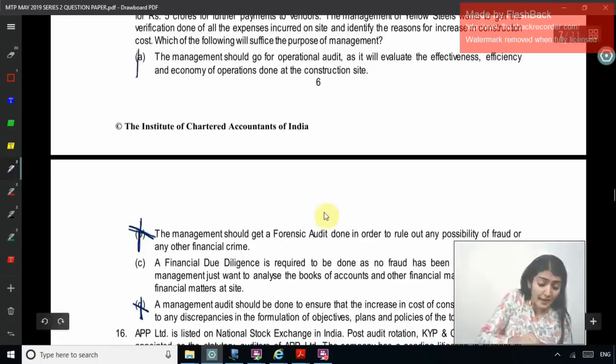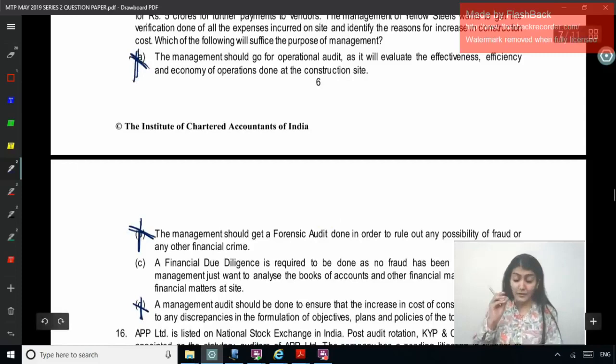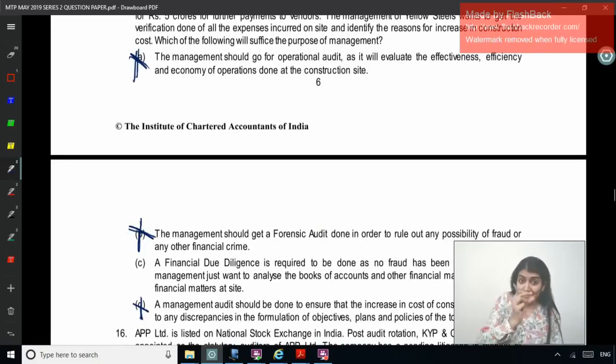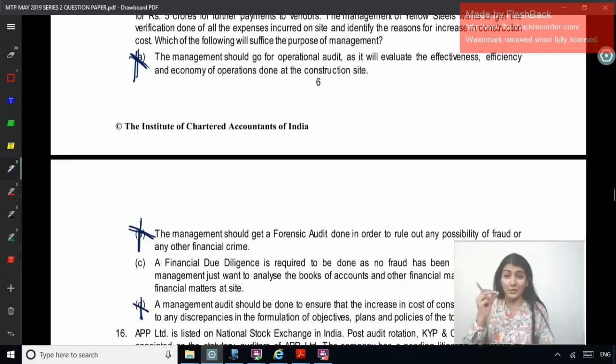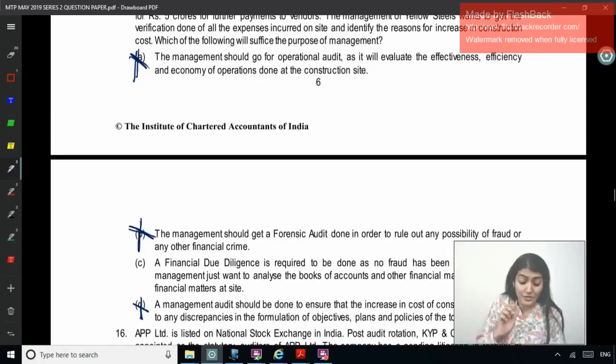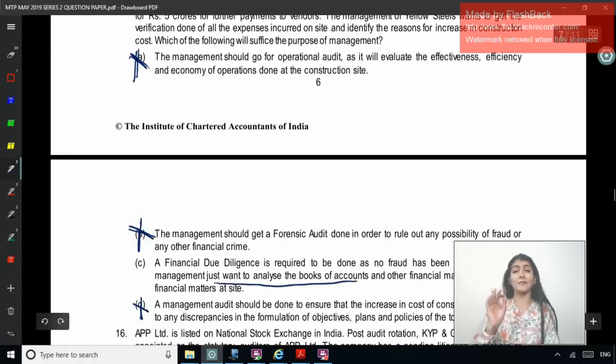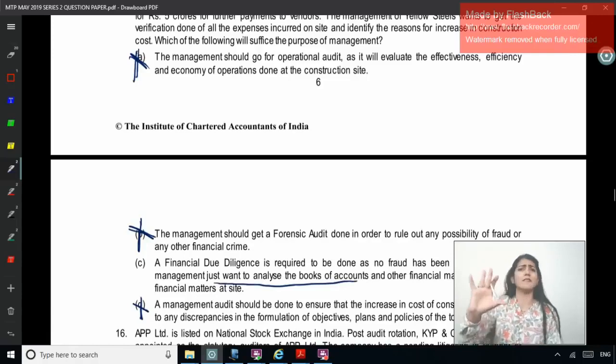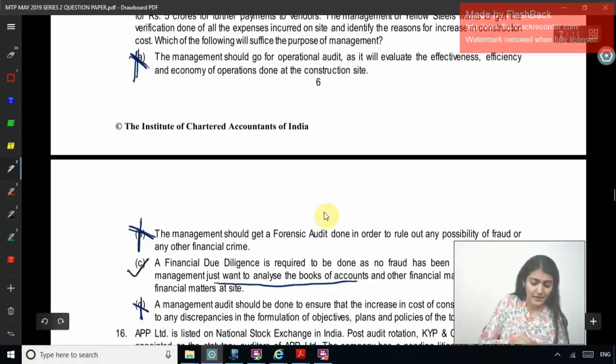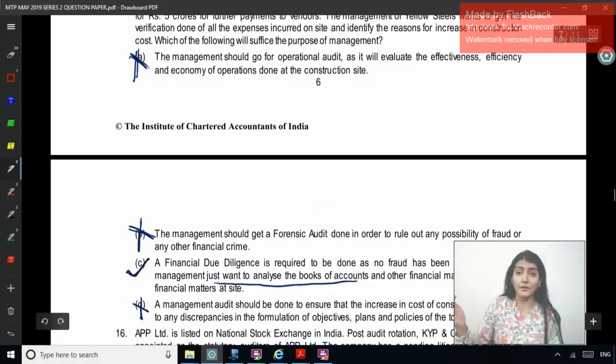Right, so financial due diligence is required so that no fraud is indicated. This covers a part of fraud also, though it is not a forensic audit, but a type of investigation. The management just wants to analyze the books of account and other financial matters. They are saying we are not saying you've committed fraud, we just want to look into the financial matters pertaining to the site. So the correct answer is financial due diligence.